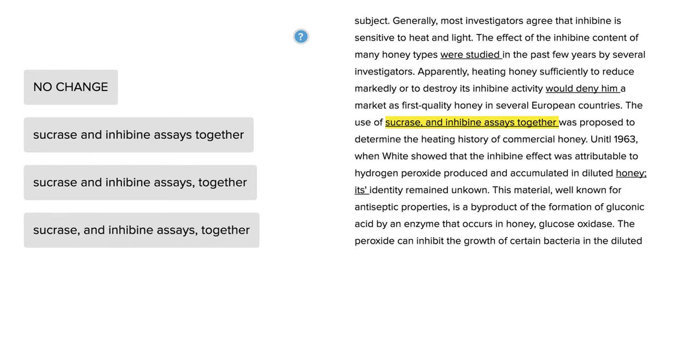Hi, this is Carlos Cousins, and the following question is asking about the sentence beginning with the word "the" here. So let's do this one together. The use of sucrase and inhibinous assays together was proposed to determine the heating history of commercial honey.